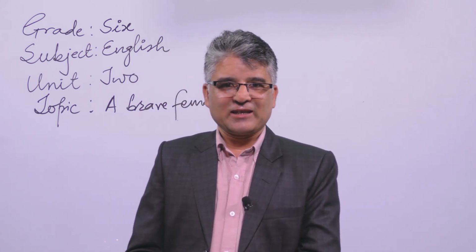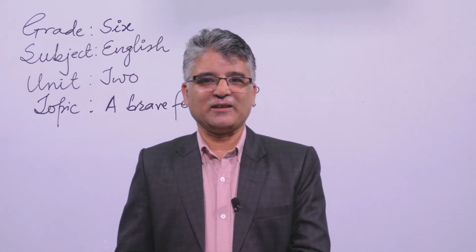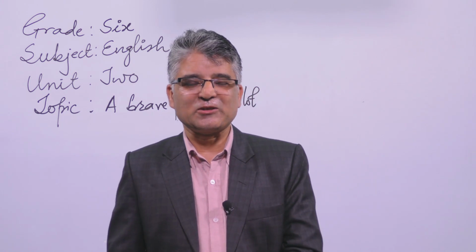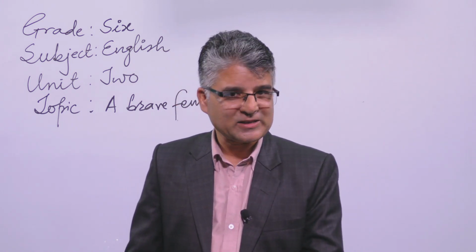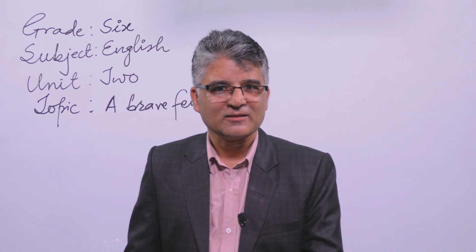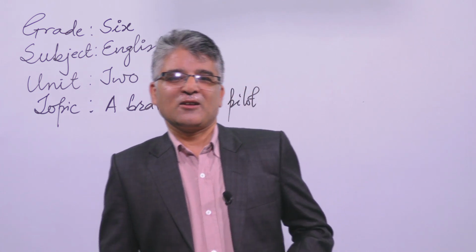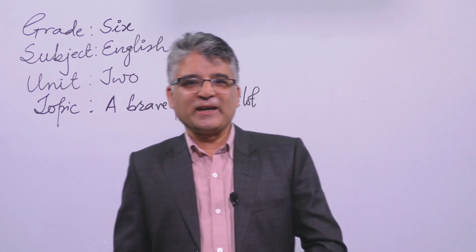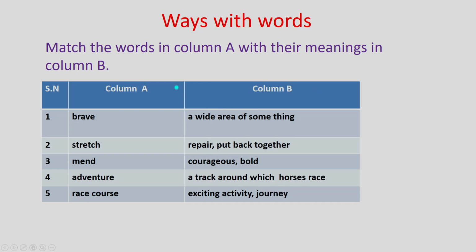So dear students, I think you don't have any problems doing any of the activities concerning this reading text. So shall we move ahead? Oh yes. So in your textbook you will find this table. This is matching.